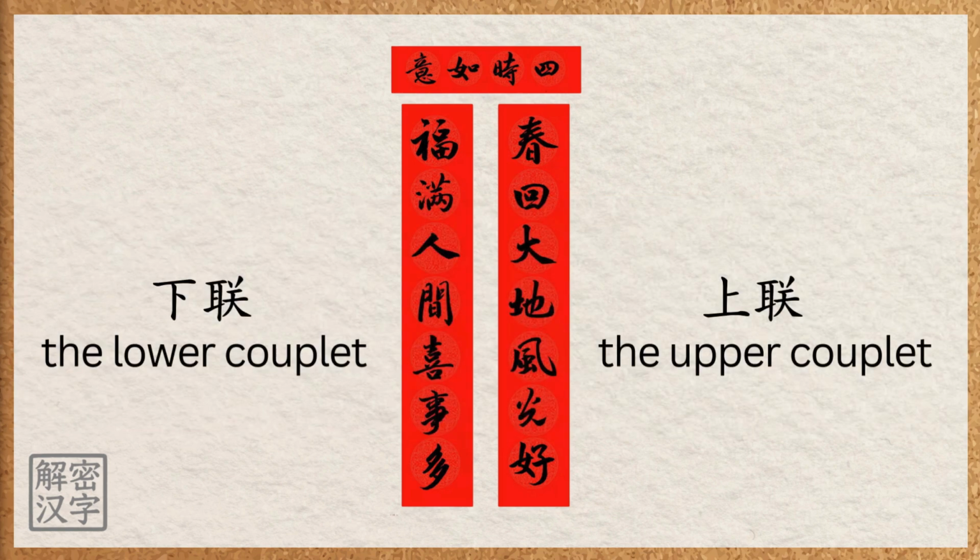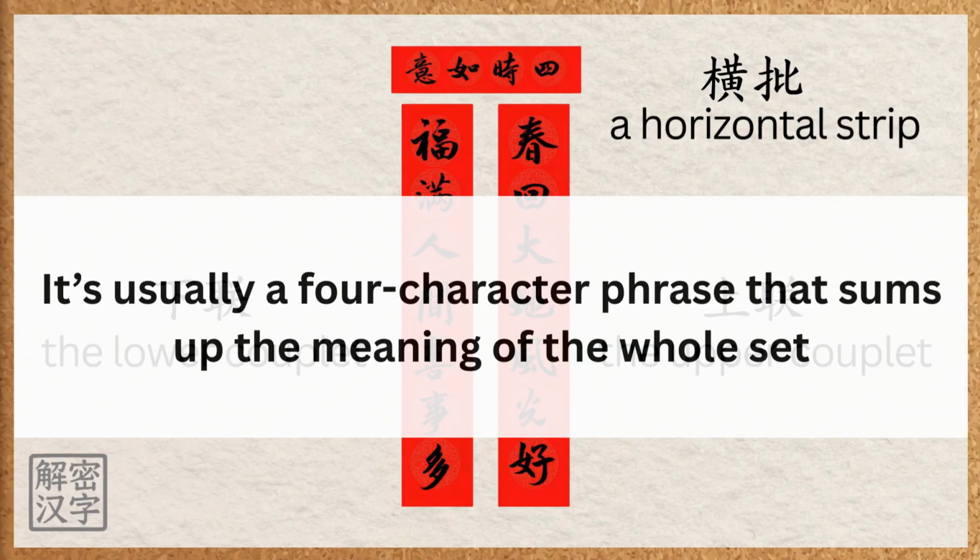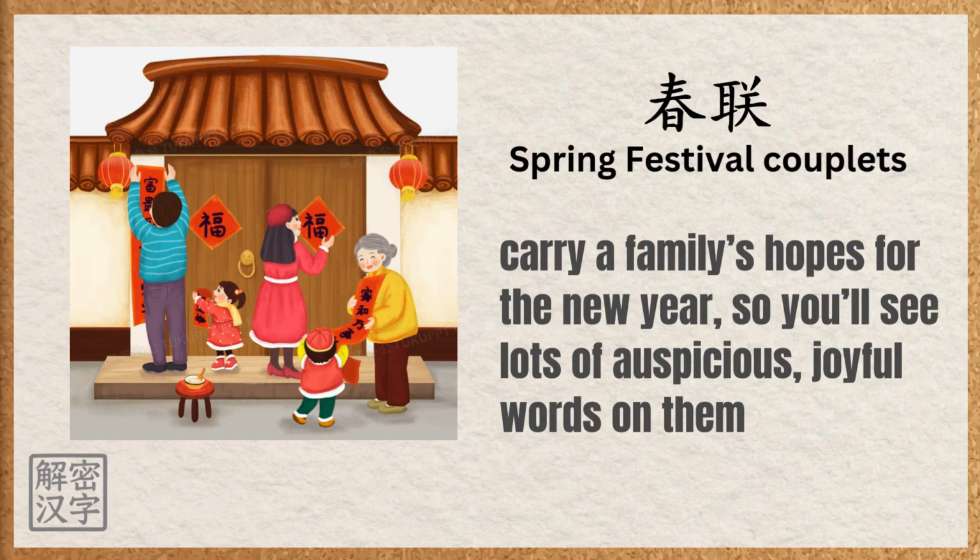And above the door, right in the middle, you'll often see 横批, a horizontal strip. It's usually a 4-character phrase that sums up the meaning of the whole set. Chun lian carry a family's hopes for the new year, so you'll see lots of auspicious, joyful words on them.